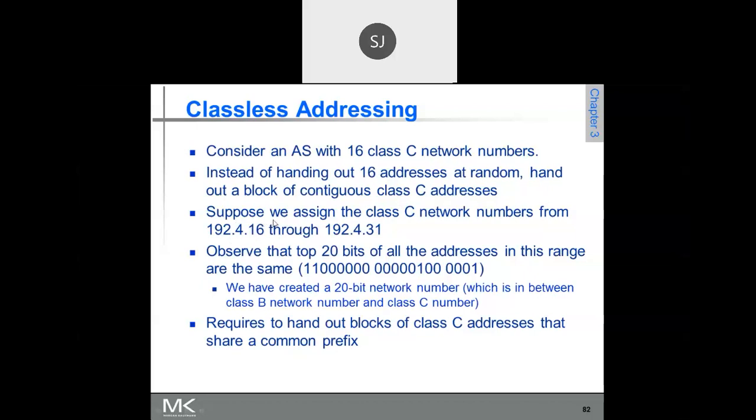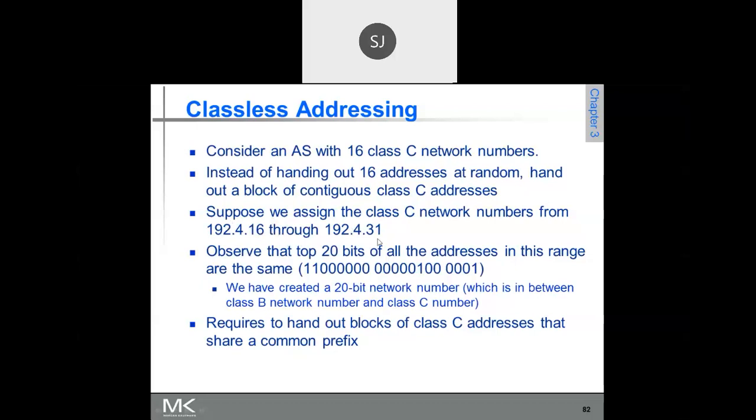Suppose we assign class C network numbers from 192.4.16.0 through 192.4.31.0. Remember, the fourth decimal number is 0. So how many class C networks are there?